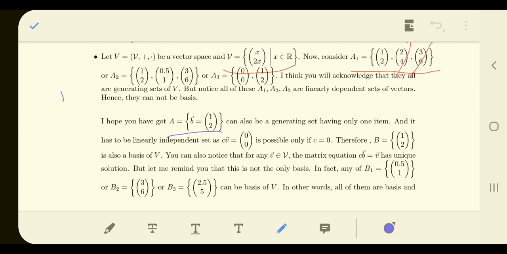Now you see that this B is a basis. You can also notice that this can also work as basis, or this can also work as basis, or this can also work as basis, because all of them follow all those three definitions. If the three definitions are followed, any one of them works as a basis. The important thing to notice is that even if you have a number of different bases possible, the number of elements in every basis is the same. So every basis here has only one element.